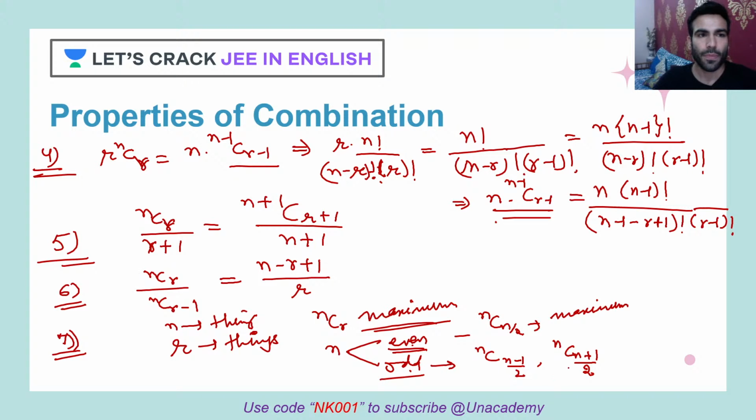Clear with this? These are the points that will give you the maximum values. If you remember, in the last class we solved this question, that nC3 is equal to nC4. It's very similar to this sort of question. Shall we move ahead now? Okay, we'll move ahead.